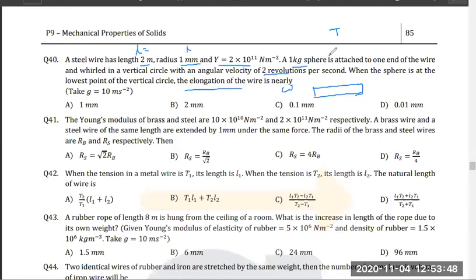Now, when you talk about tension, suppose it is rotated with one end of the wire, rotated in a vertical circle, means it is rotated like this. Got it? Now, when it is at the lowest point, think about it. When it is at the lowest point, what are the forces that are acting on this object? Tell me. There's mg, right? And there's one centrifugal force. Yes or no? Tell me. Centrifugal force is m omega square r.